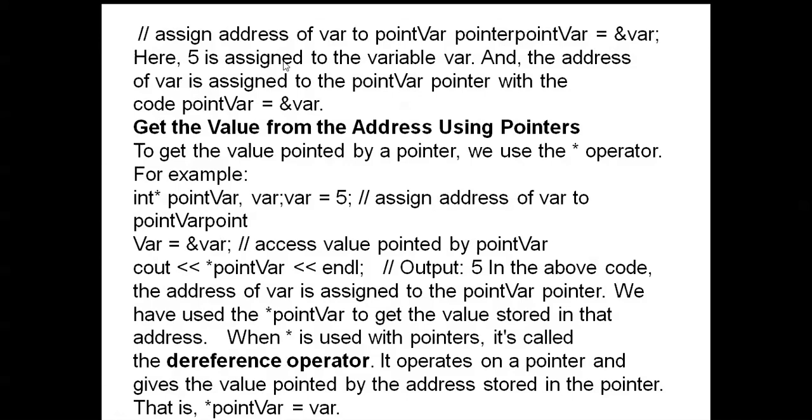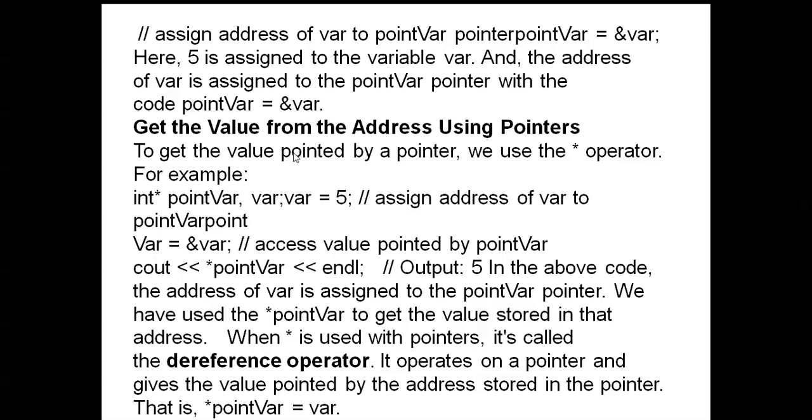Here 5 is assigned to the variable var, and the address of var is assigned to point var. With the code, point var is equal to ampersand var.